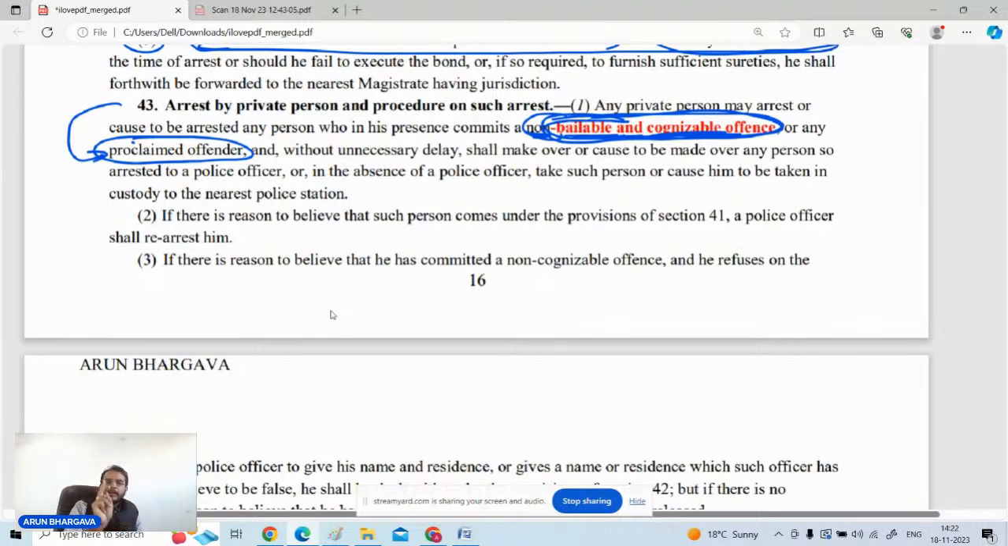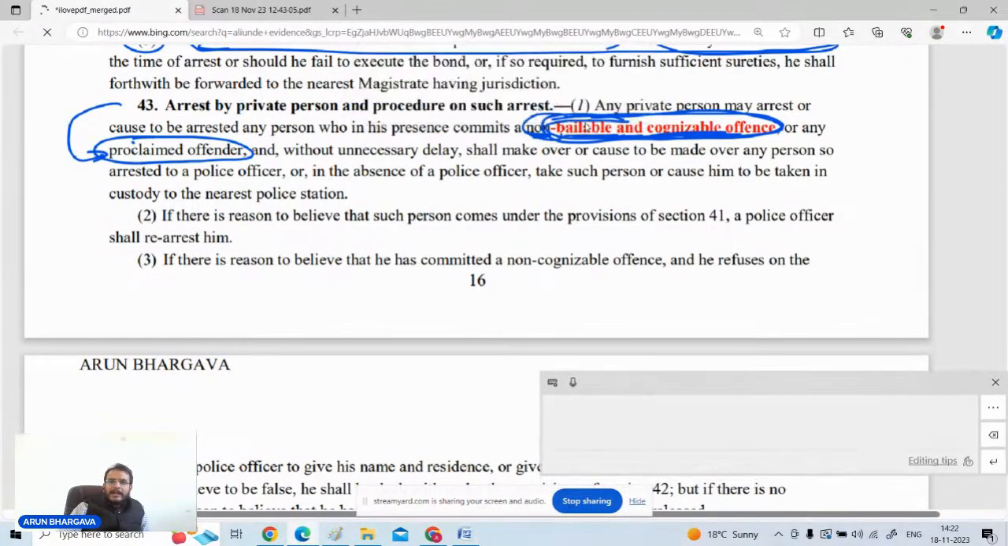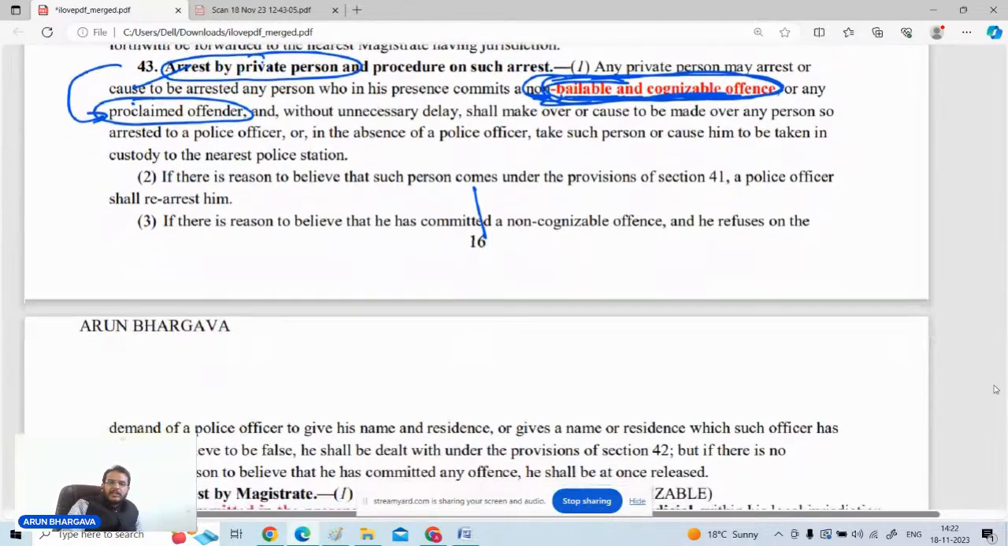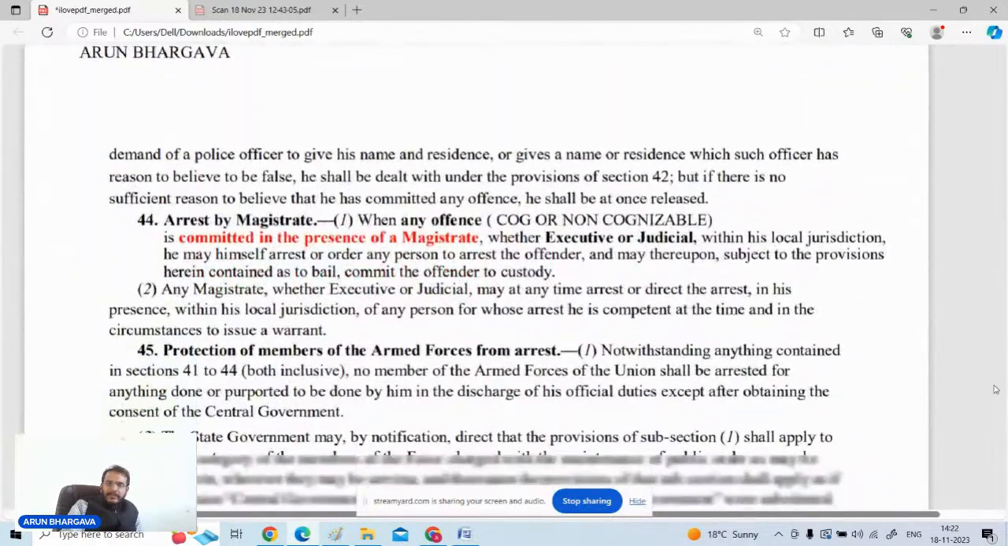Number two, if the offence is non-bailable in nature and the offence is cognizable in nature, in such kind of cases, you can go for the arrest of such person, and this arrest is by the private person. Next section that is important for you people, that is, can a magistrate go for the arrest?